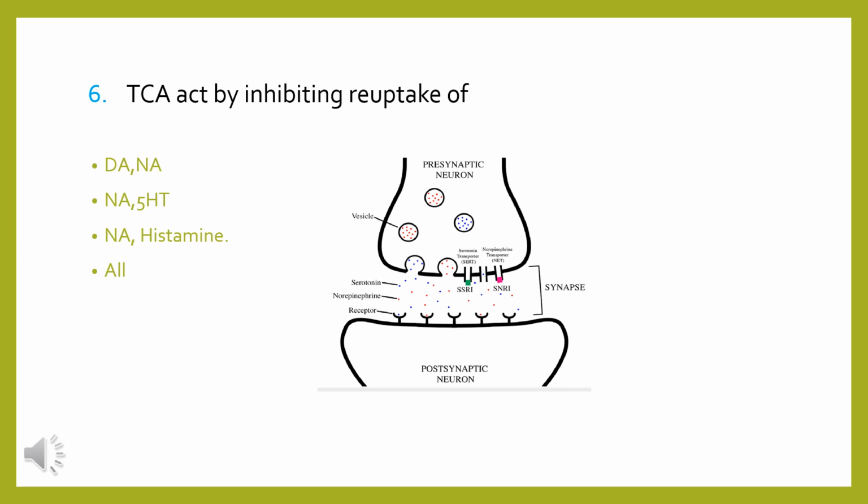So they inhibit reuptake by acting on these transporters. So there is accumulation of norepinephrine and 5-HT in the synapse, and this is the main mechanism of action of tricyclic antidepressants. So they inhibit reuptake of norepinephrine and 5-HT.